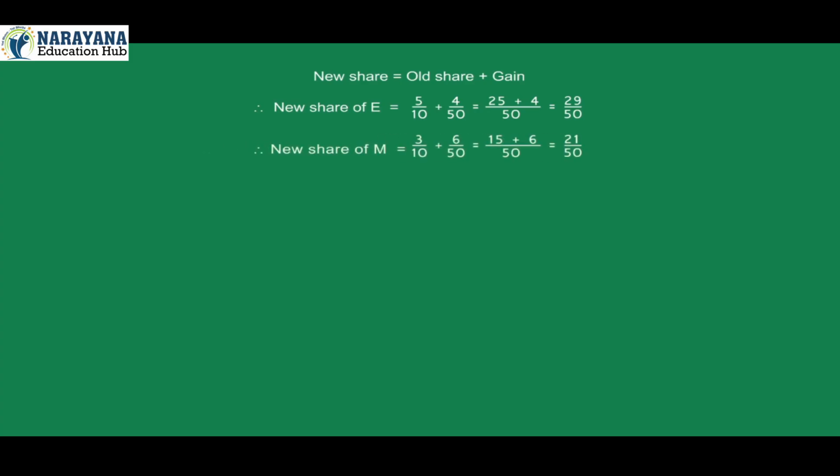New share is equal to old share plus gain. Therefore, new share of E is 5/10 plus 4/50, which is 25 plus 4 over 50, which is 29/50. Therefore, new share of M is 3/10 plus 6/50, which is 15 plus 6 over 50, which is 21/50. Therefore, new profit loss sharing ratio of E and M is 29:21.